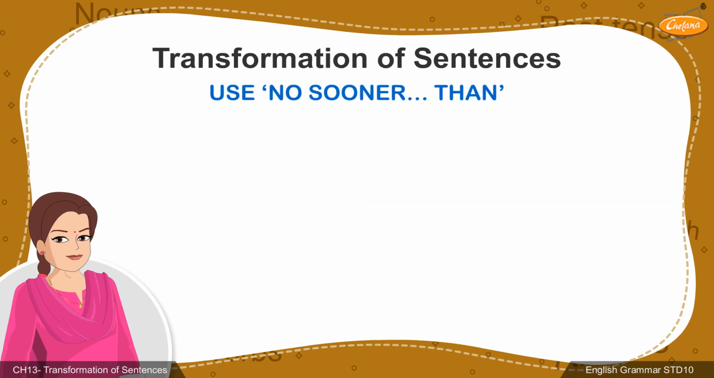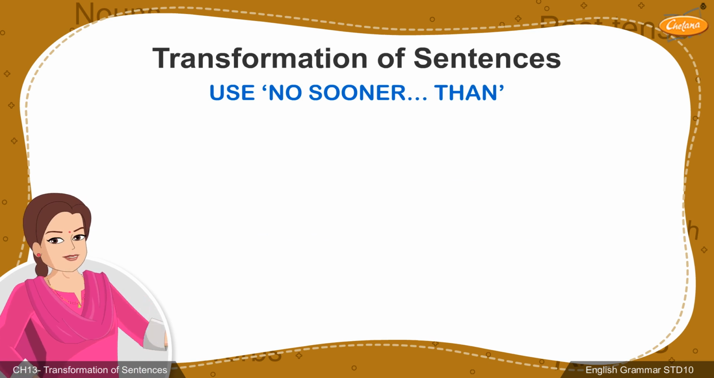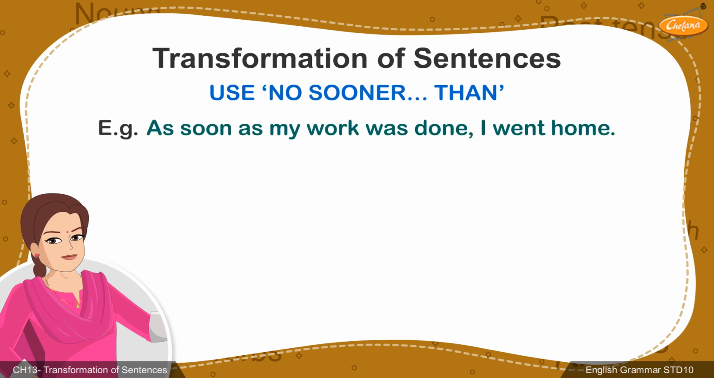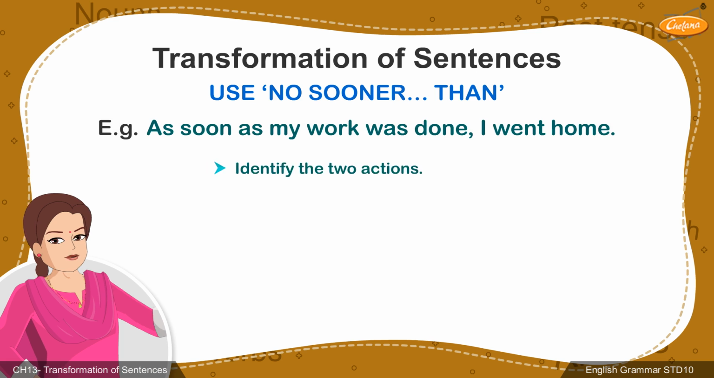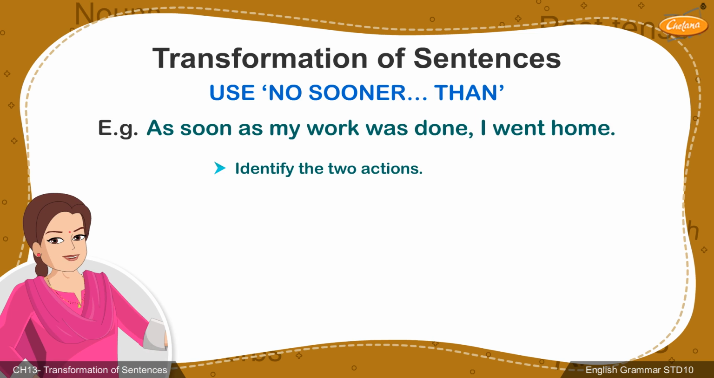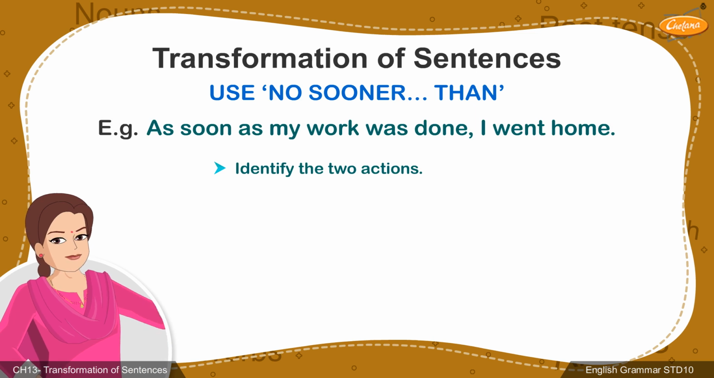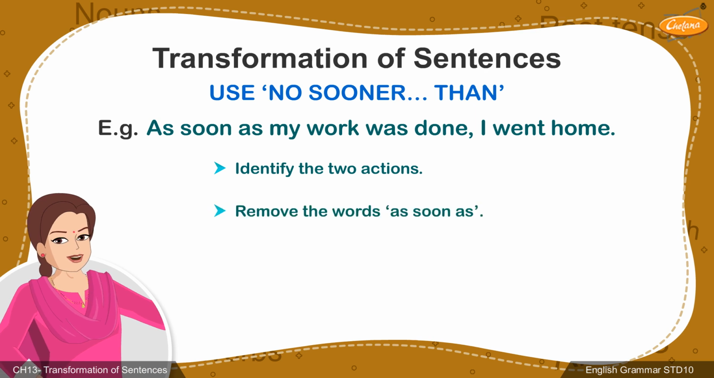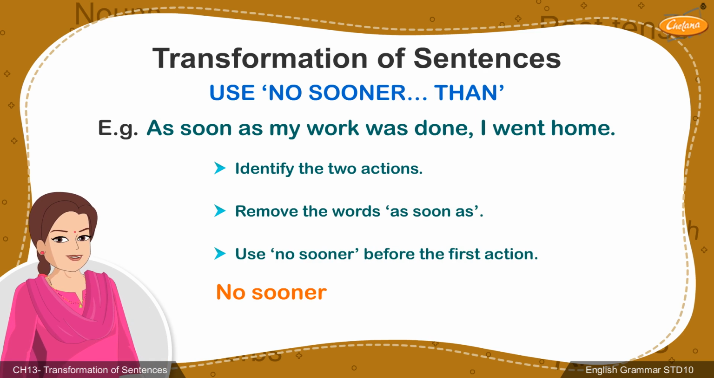Now, we'll be learning about how to replace words such as as soon as with no sooner than. Let's understand the steps using an example. Firstly, the actions in the original sentence must be identified. Here, work was done and went home are the two actions. Firstly, the words as soon as must be removed. No sooner must be added before the first action.